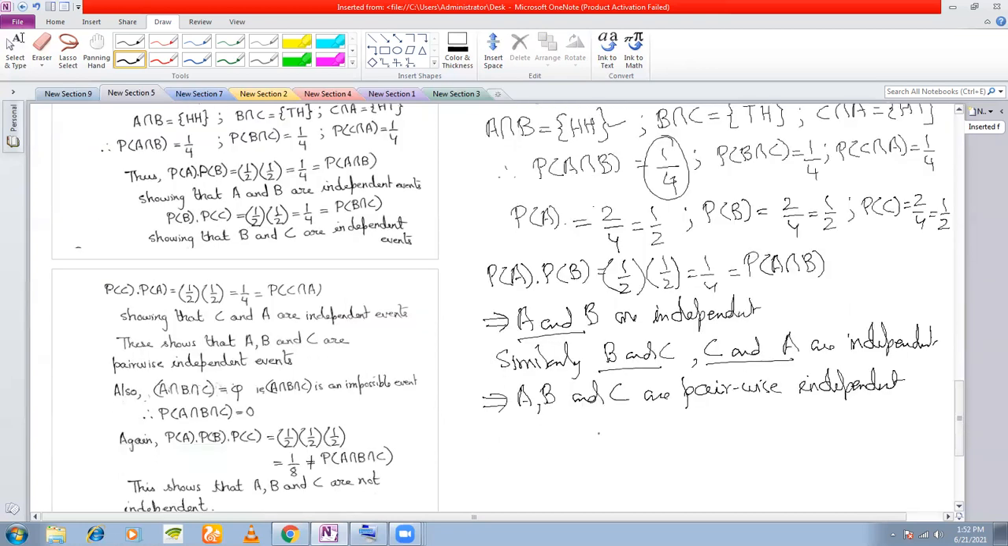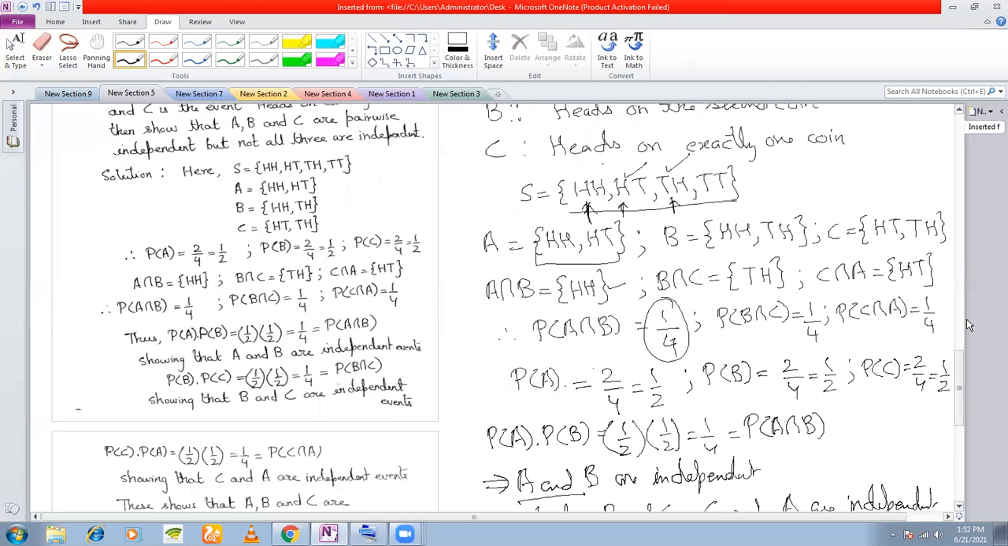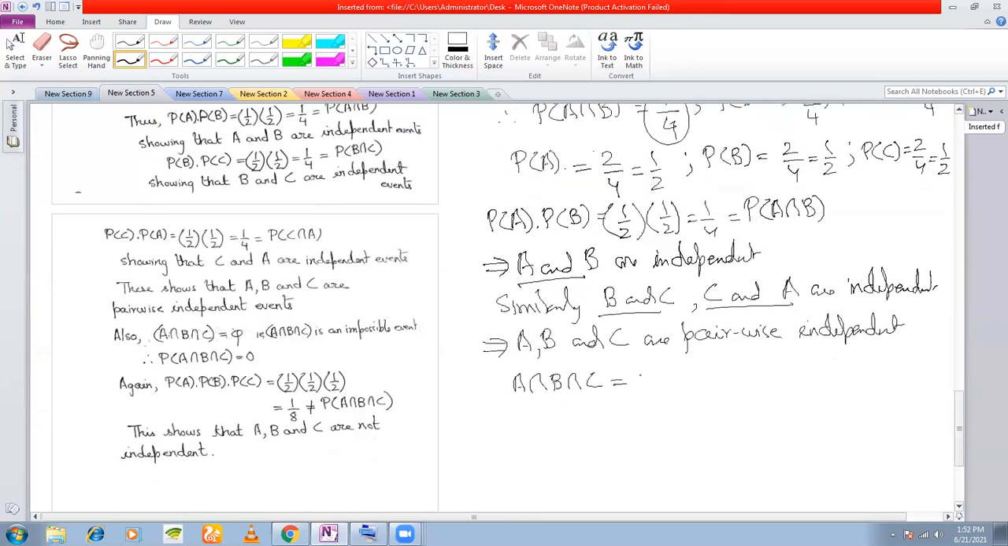Okay. In order to do that, first we find out A intersection B intersection C. You see that A intersection B intersection C is a null set. That means A intersection B intersection C is an impossible event.